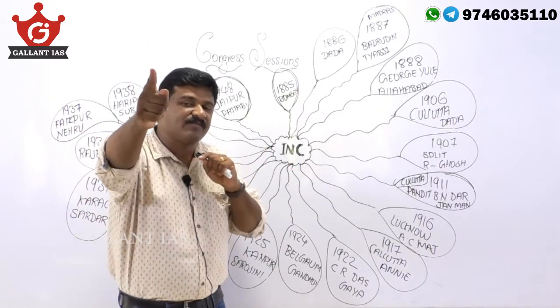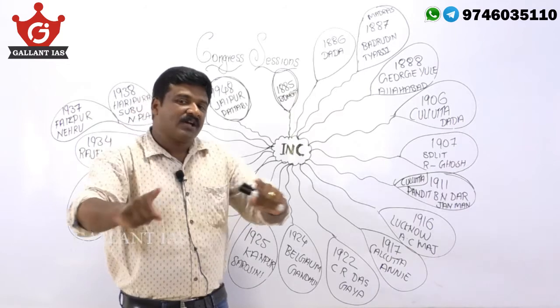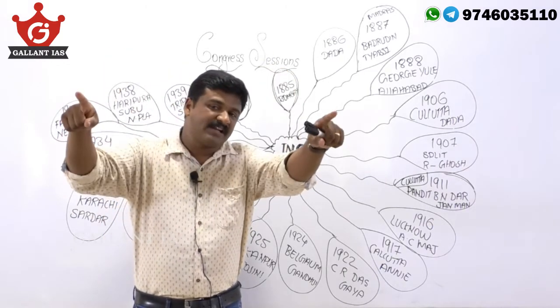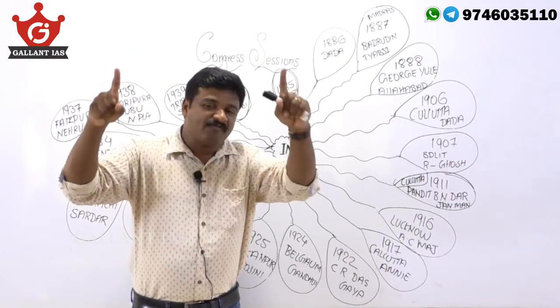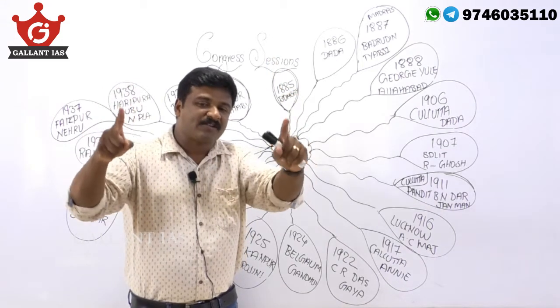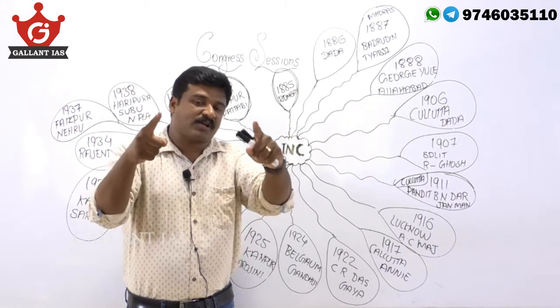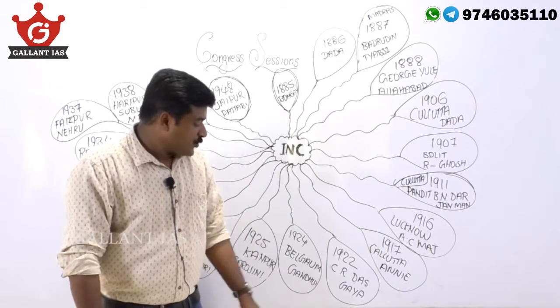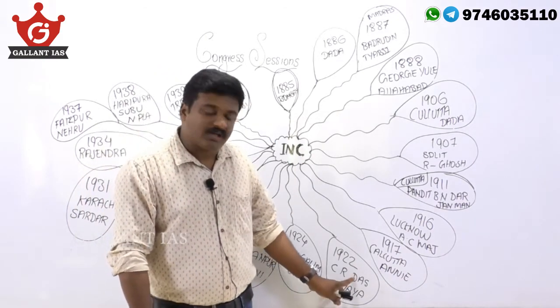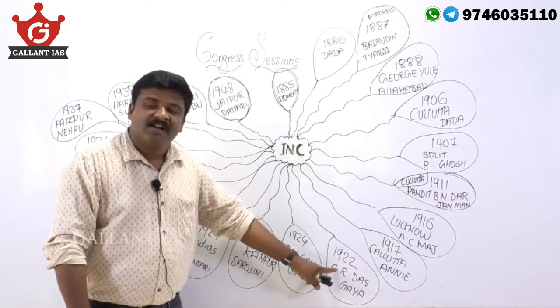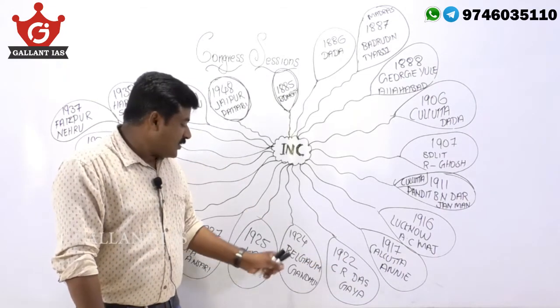In the council, we must demand Swaraj. If Swaraj is not accepted in the legislative council, we must consistently obstruct the functioning of the legislative council, and that way we must continue the boycott. Okay. So the Swarajists emerged in the 1922 Gaya session that was headed by C.R. Das.